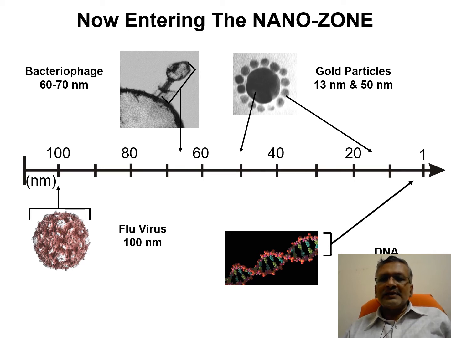We can compare objects in the nano range. The flu virus measures about 100 nanometers. A bacteriophage ranges about 60 to 70 nanometers. DNA, deoxyribonucleic acid, ranges about 1 to 10 nanometers. Gold nanoparticles range from 4 to 50 nanometers in size. And today we are seeing the pandemic situation due to coronaviruses, which range from 50 to 80 nanometers in size.